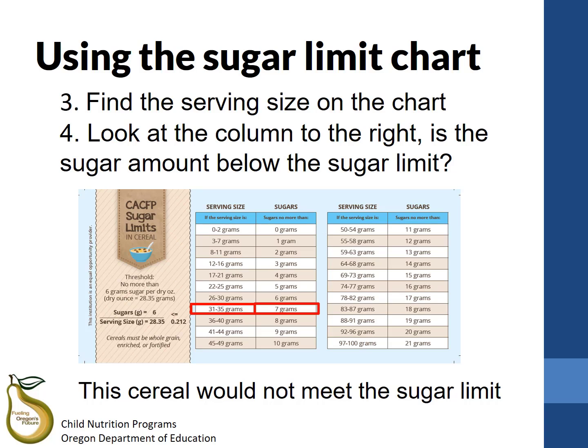Did the cereal have greater than 7 grams of sugar? Yes, it had 12 grams of sugar. This example would not meet the sugar limit and would not be a creditable cereal.